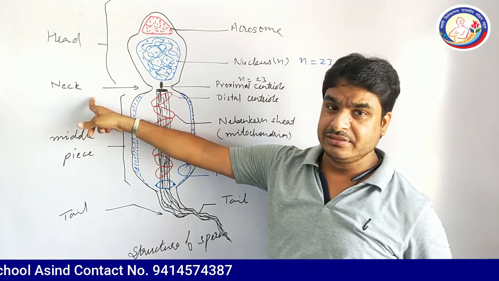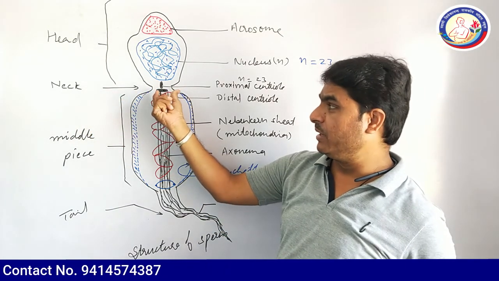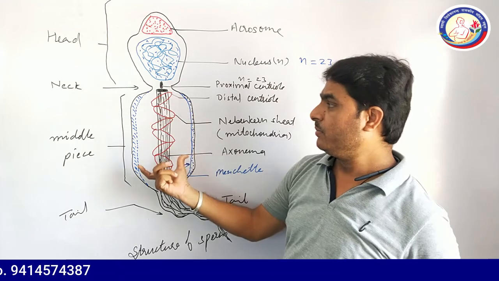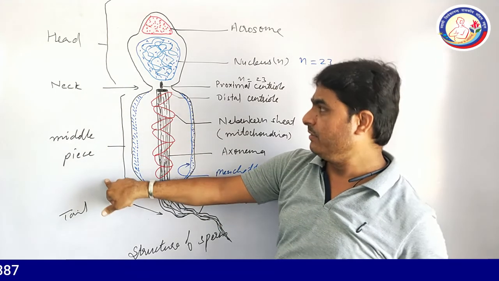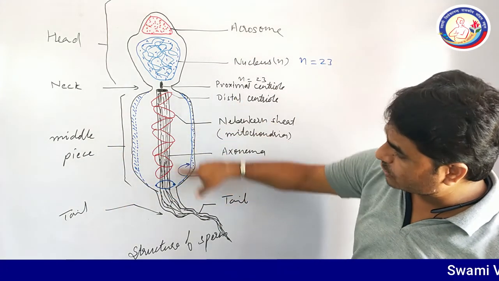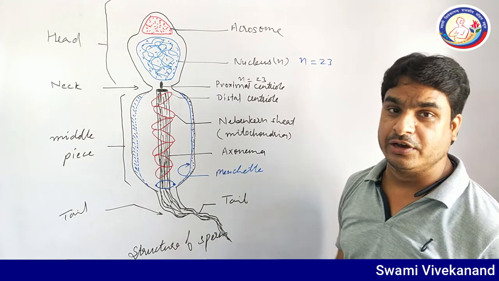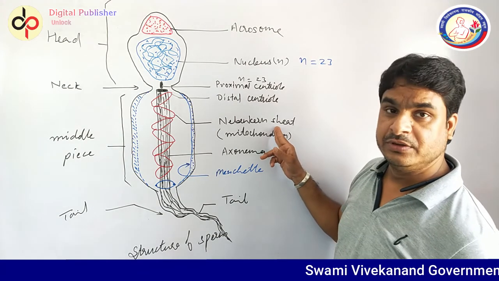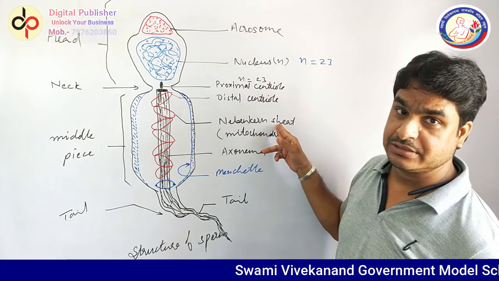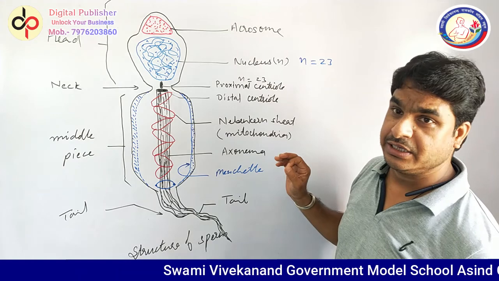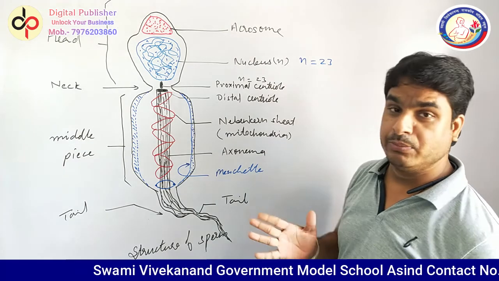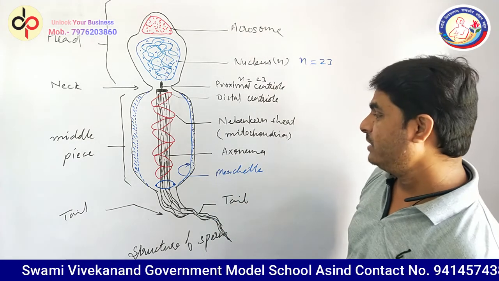This is the neck. It is a narrow part of the sperm, and just behind it is the middle piece, which has the distal centriole and axoneme, and it is covered by a lot of mitochondria. Mitochondria provide continuous energy during the motility of the sperm.